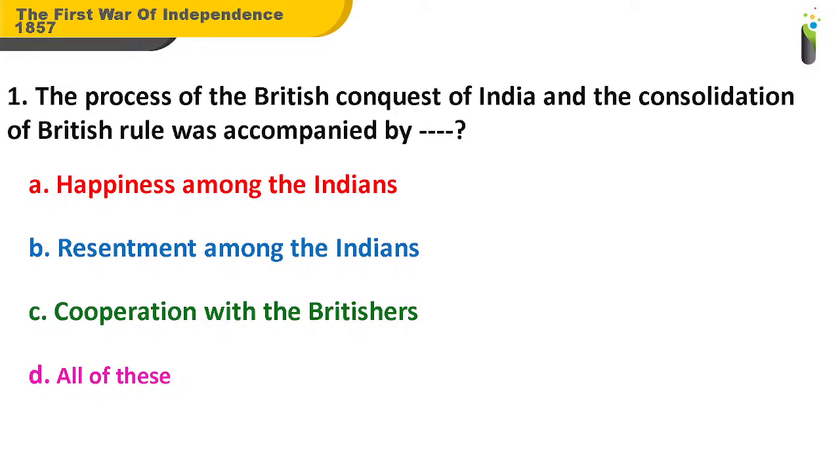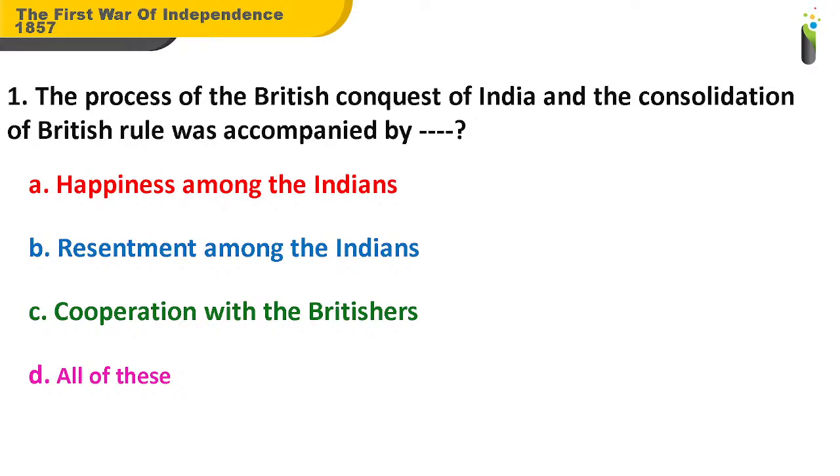Think. The process of the British conquest of India and the consolidation of British rule was accompanied by dash. A. Happiness among the Indians. B. Resentment among the Indians. C. Cooperation with the Britishers. D. All of these. Please answer. Come on, you can type out the answer here so that I can see what according to you is the answer, and I will definitely let you know.